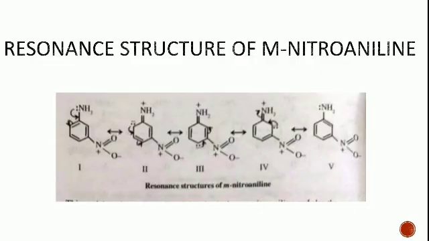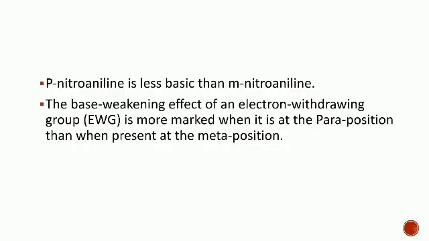Similarly, p-nitroaniline is less basic than m-nitroaniline. The base weakening effect of an electron withdrawing group is more marked when it is at the para position than when present at the meta position.